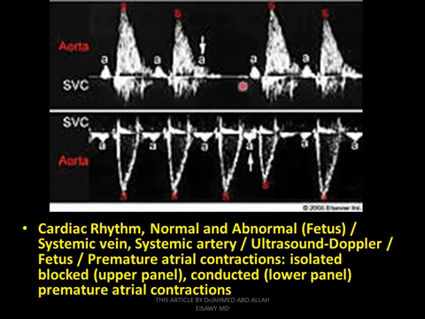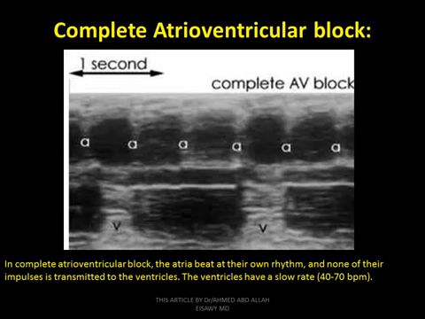Upper panel conducted and lower panel the other, blocked form. Lower panel conducted form, upper panel blocked. These are various types of premature atrial contraction. Complete AV block. As we see, in complete AV block, the atria beat at their own rate, and none of their impulses are transmitted to the ventricles.